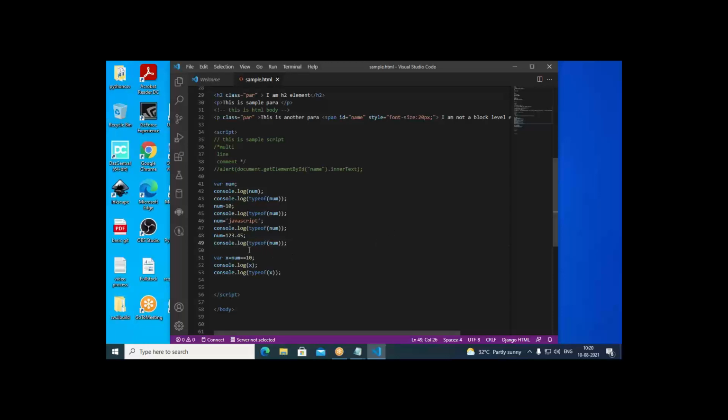So therefore here, typeof num, this time it says number. Then I'm writing here var x equal to num double equal to 10. That means what?